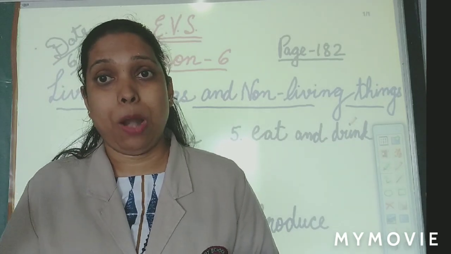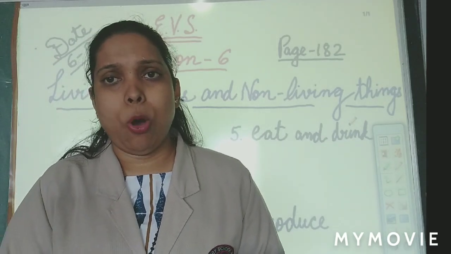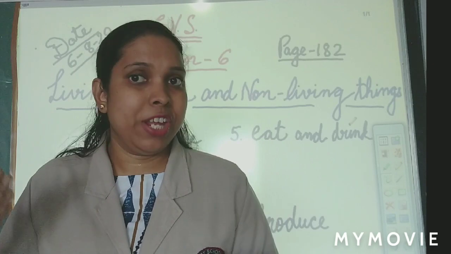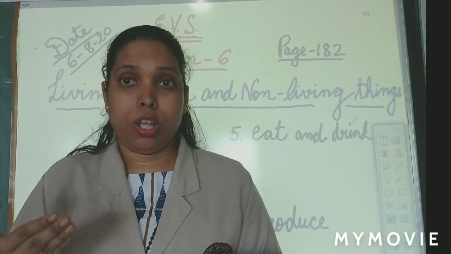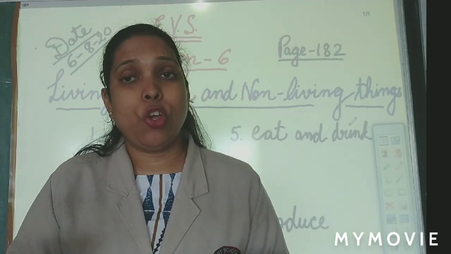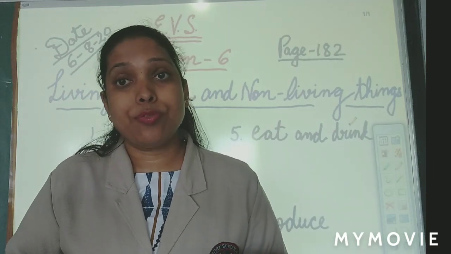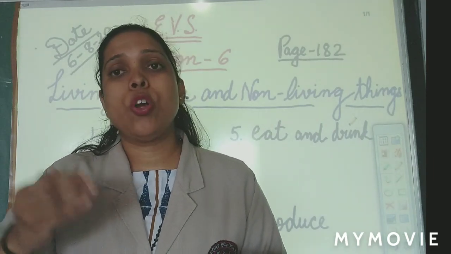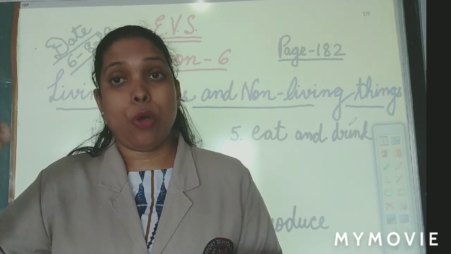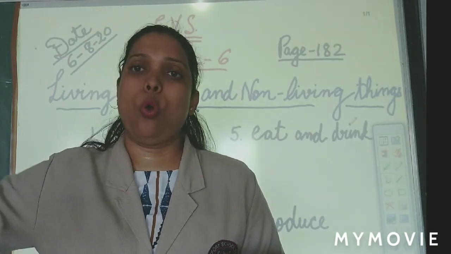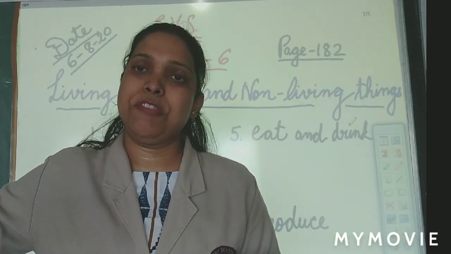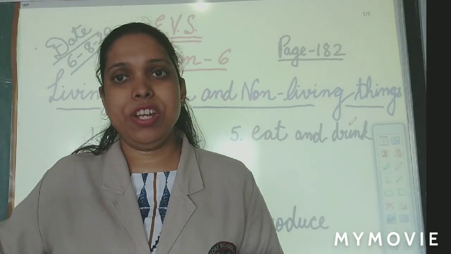album, photo album. When you were a small baby, see the photo of that time. Then see the photograph of your nursery, then class KG1, KG2. So you are growing. Now you are in class 2 and you will grow. We will grow old. When we grow very old, then we die.